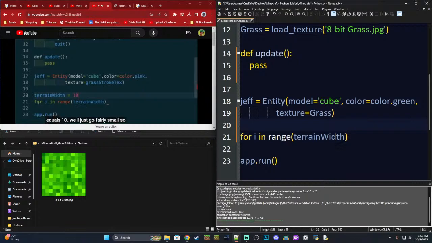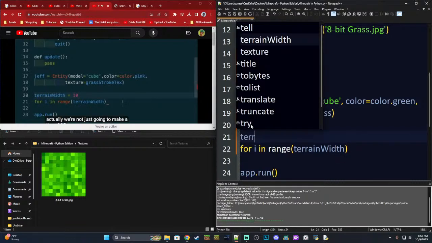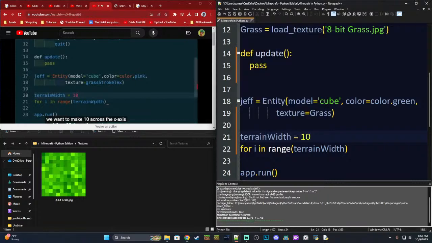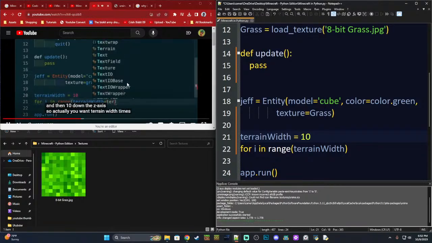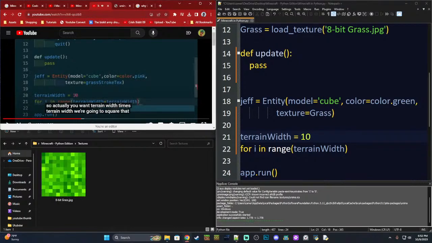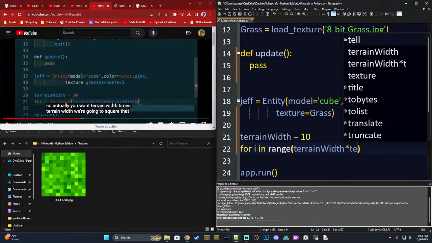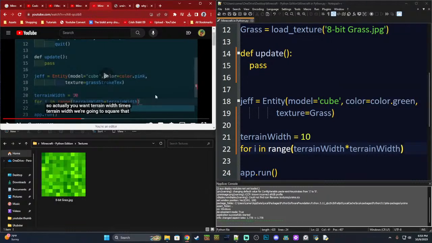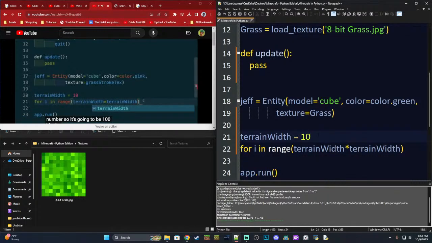All right. So actually, we're not just going to make a line of 10. We want to make 10 across the x-axis and then 10 down the z-axis. So actually, you want terrain width times terrain width. We're going to square that. Okay, so he's essentially like, hey, we want an area of land. We don't want a line of land. We want a square of land, if that makes any sense. So we're going to do length times width formula and try to hopefully make a square. So let's see, terrain width. That number, so it's going to be 100 blocks, cubes.